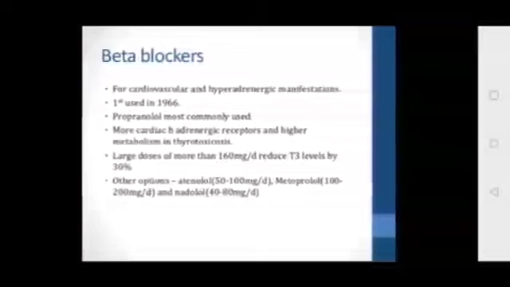Okay, so how do these act? They act on the target organs and not on the gland itself. Propranolol also inhibits the peripheral conversion of T4 to T3. Okay, and the dosage, as we know, like atenolol, is 50 to 100 milligram per day.